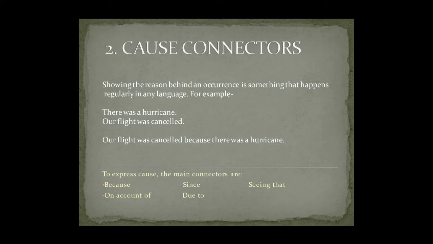The second connector is cause connector. Showing the reason behind an occurrence is something that happens regularly in any language. For example, there was a hurricane. Our flight was cancelled. Our flight was cancelled because there was a hurricane. To express cause connector, the main connectors we use are because, on account of, since, due to, seeing that.